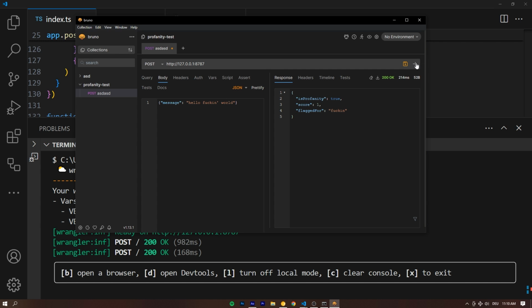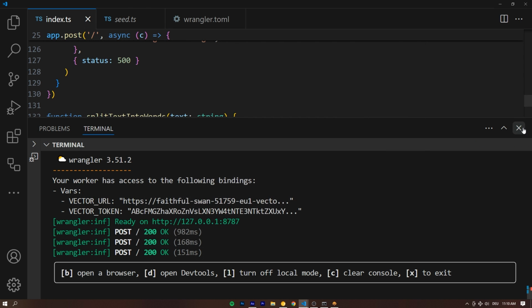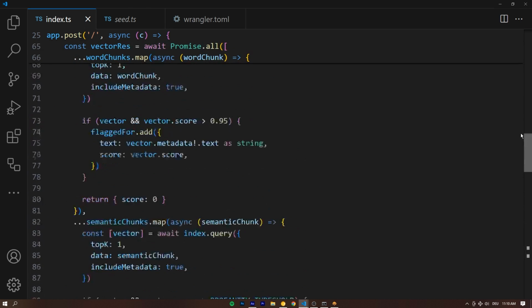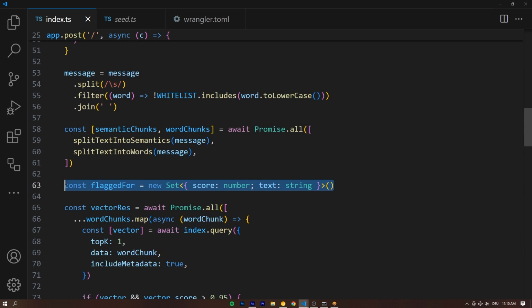And if we turn this into a variant of the F word, this would still be, yeah, see, it's 0.98, so it's still very close to the actual word. So a vector database is very easily able to catch that. That's why it's so useful here. And we can clearly see the score, is profanity true, and then what this was flagged for, right? And that comes right here from the set flagged for that we have created. Beautiful, man. Very, very good work.